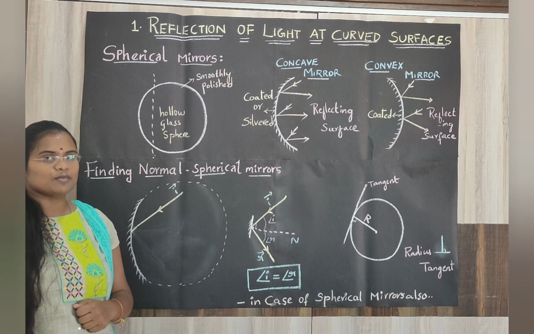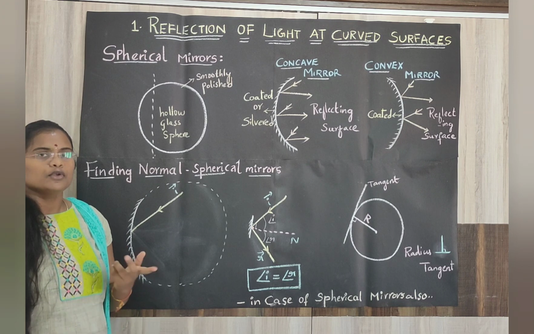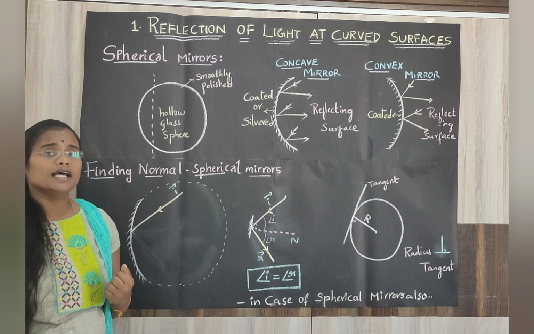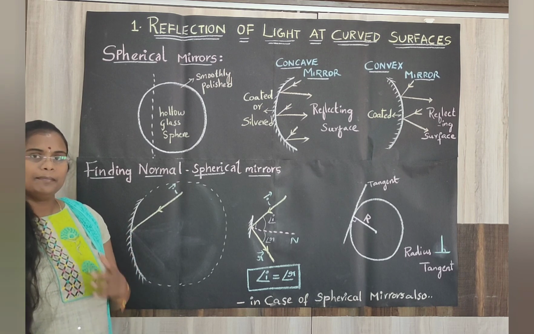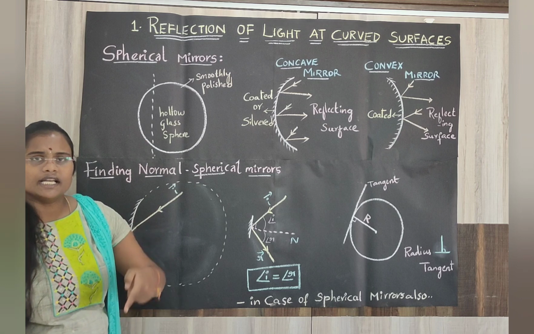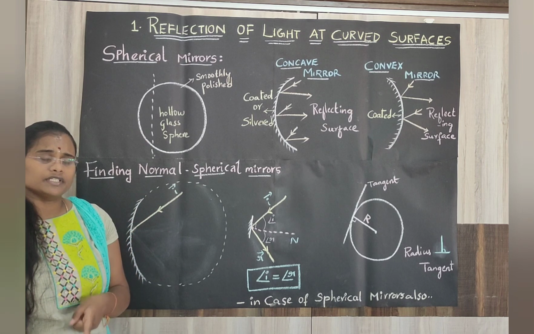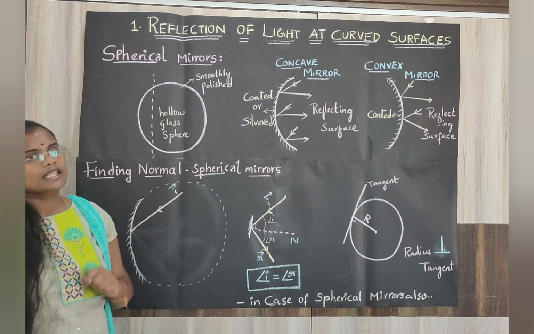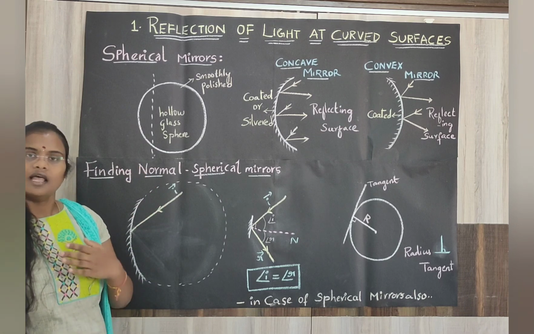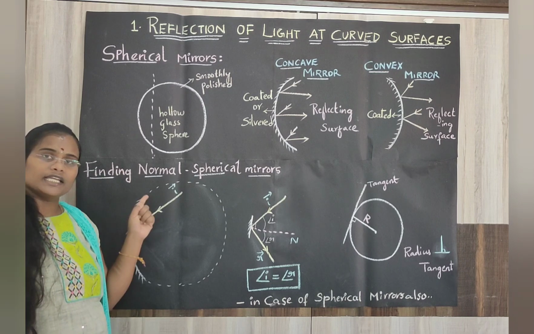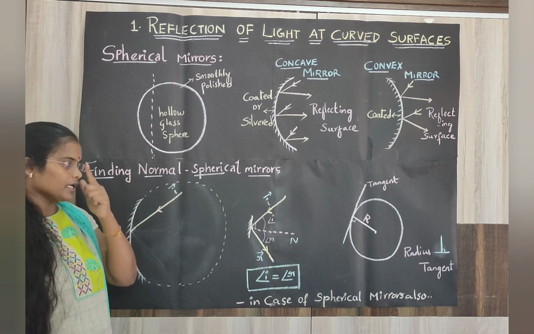How do you find the normal for spherical mirrors? You already know about the normal in the case of a plane mirror. When an incident ray comes and hits the mirror at the point of incidence, if you draw a perpendicular at that point, that becomes the normal for the mirror. But how do you find the normal in the case of a spherical mirror?